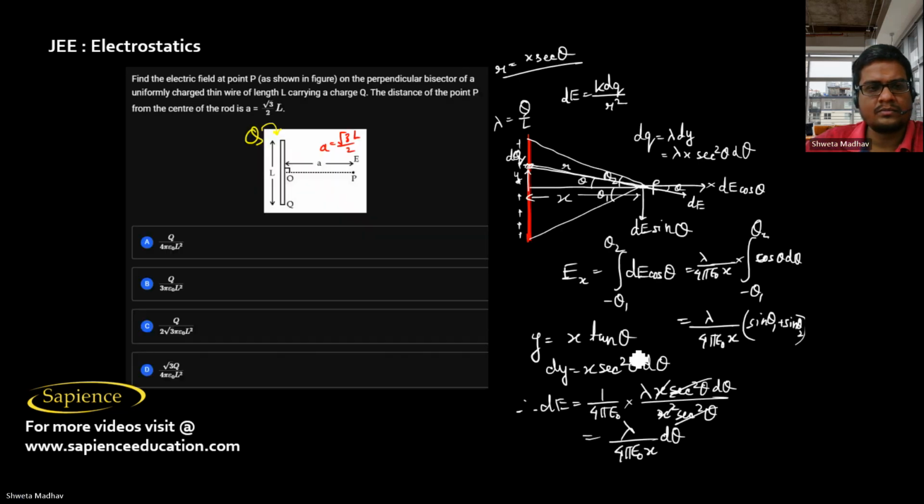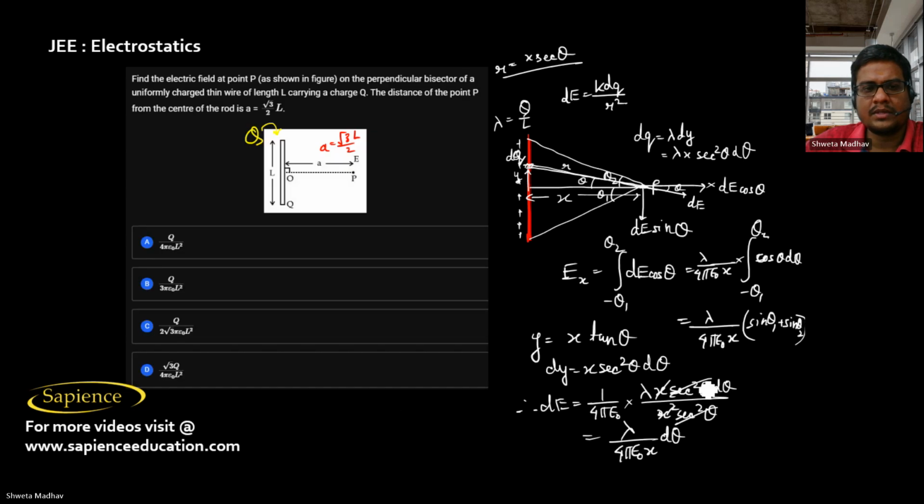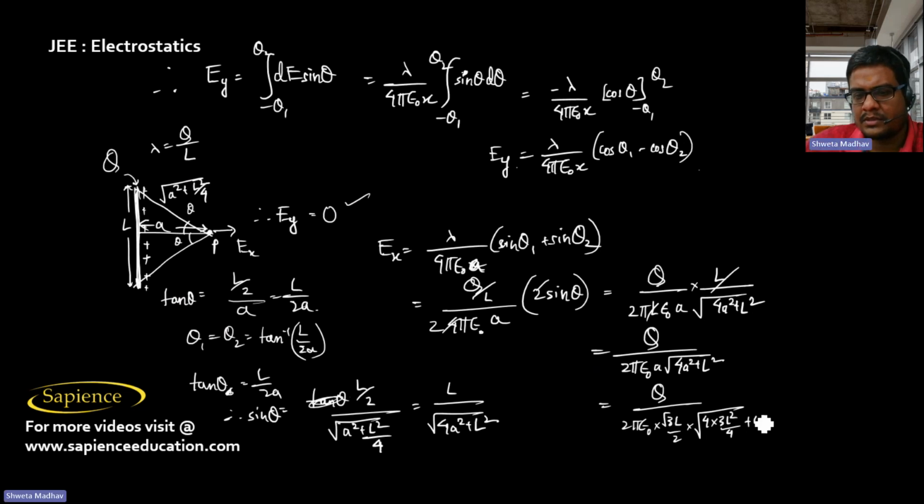Now A is root 3 L by 2. So therefore this will be Q by 2 pi epsilon naught into 3L by 2 into root over 4 into A square. A is root 3L by 2, so A square will be obviously 3L square by 4, plus L square. So 4 will cancel.